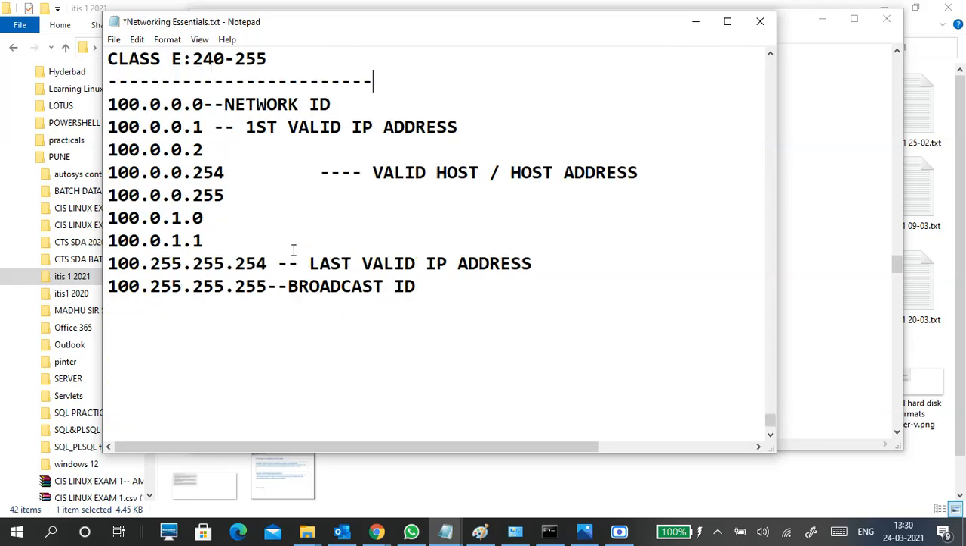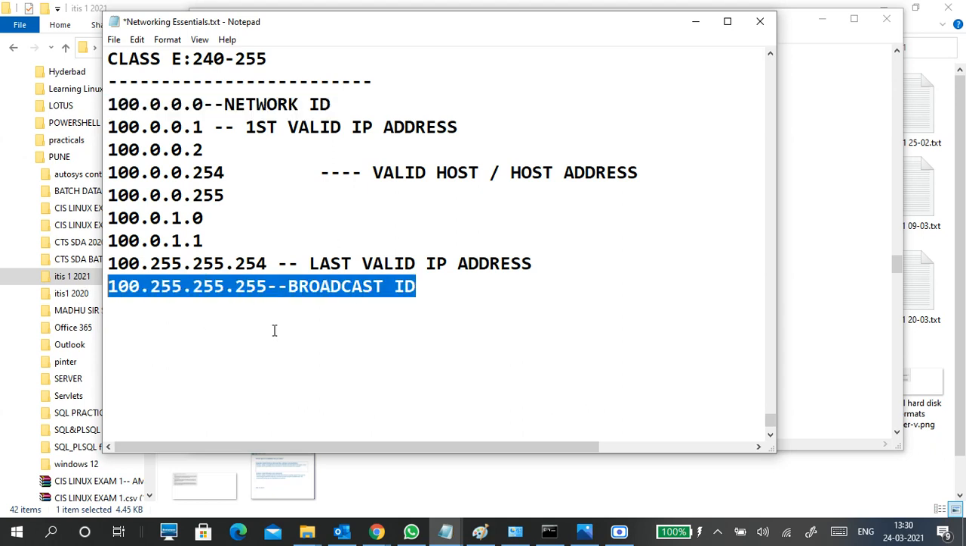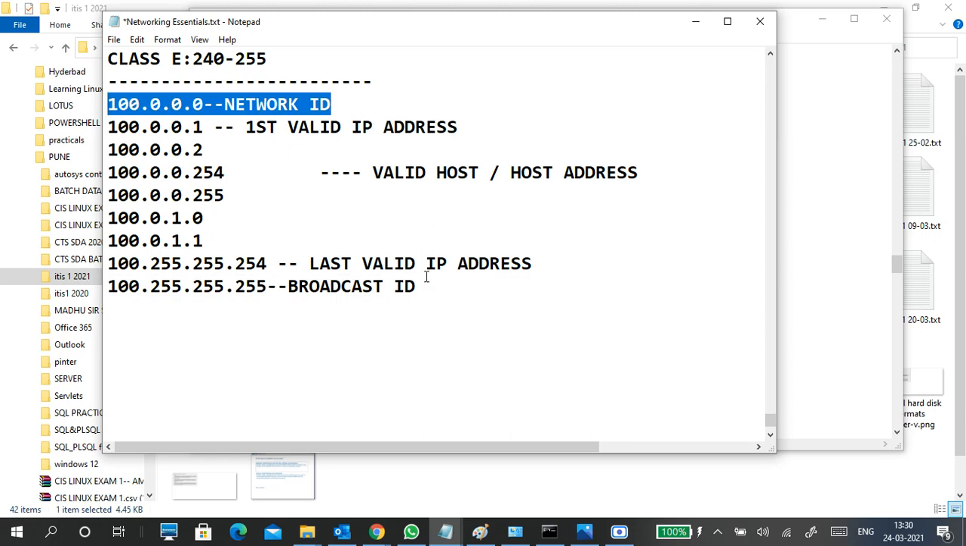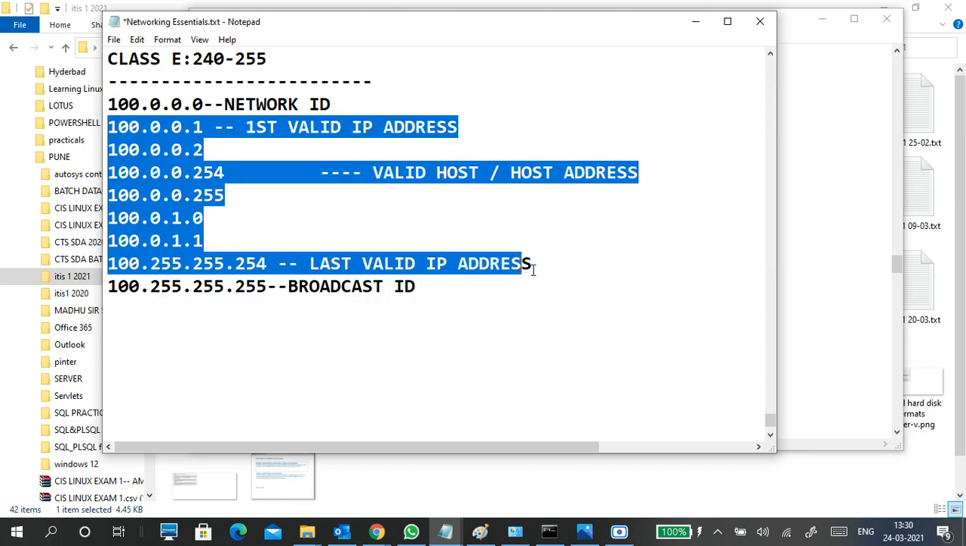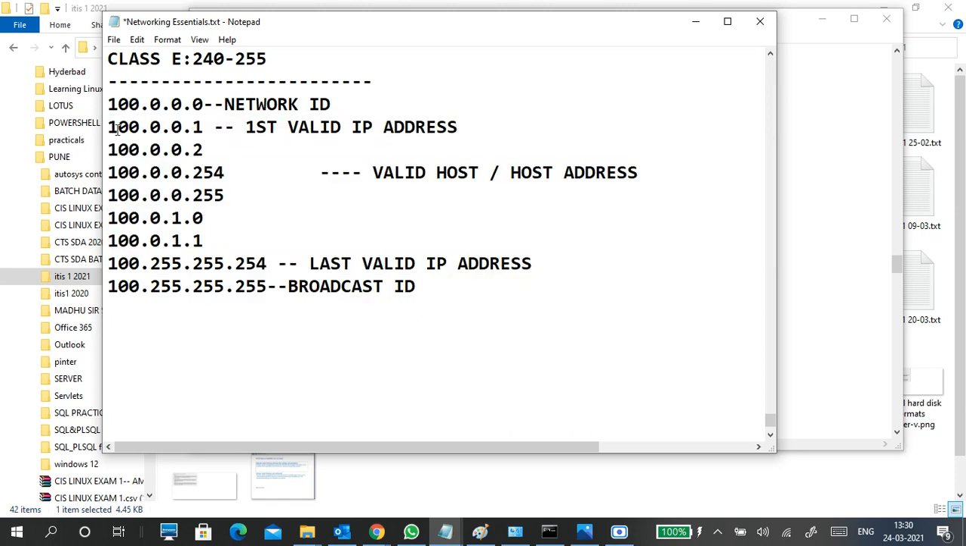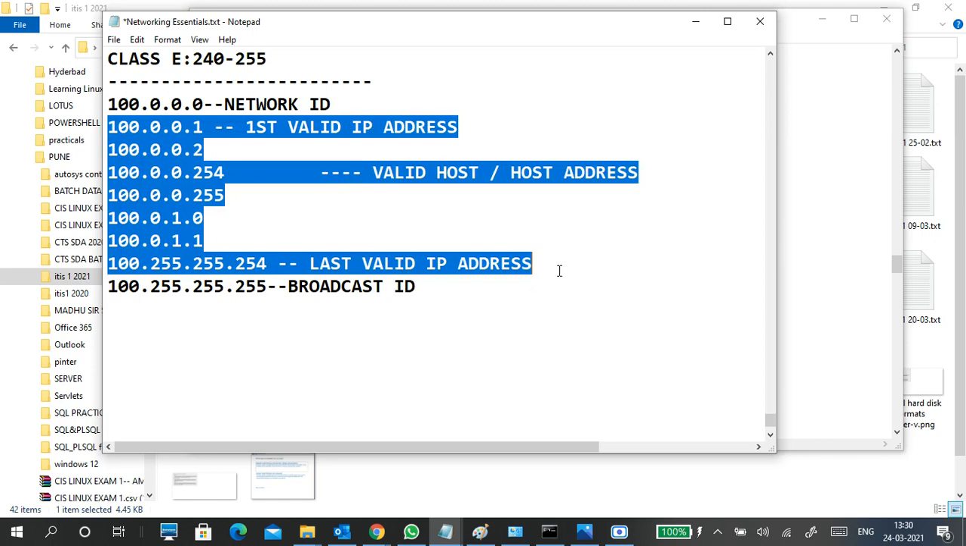So this is a class A network. This is the starting address, so that's why it is called a network ID. And the last one is called a broadcast ID. These two are not used; we cannot assign them to anyone. This range we are able to assign to any of the PCs.